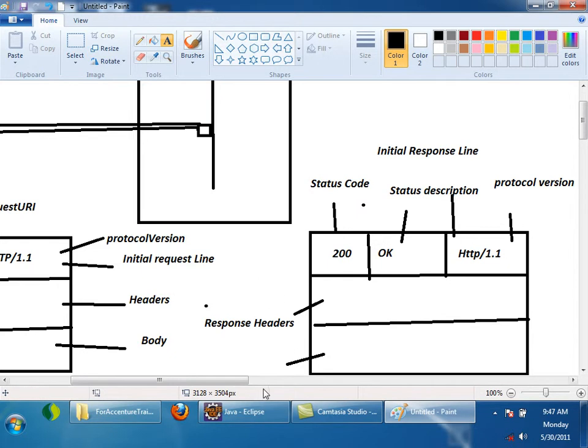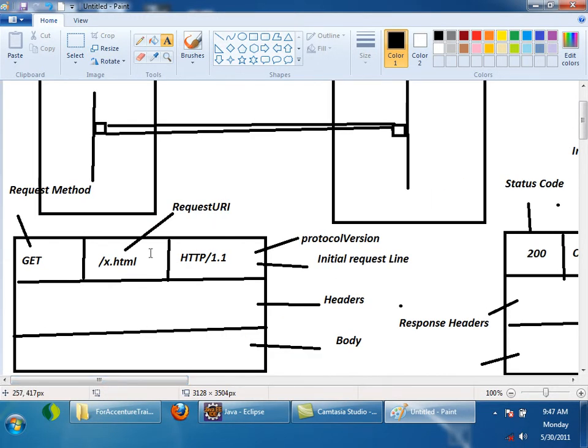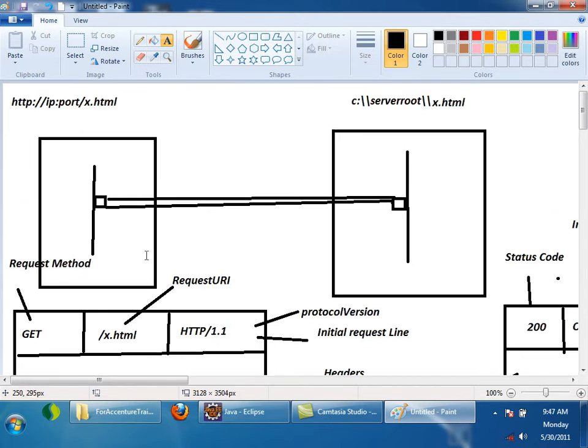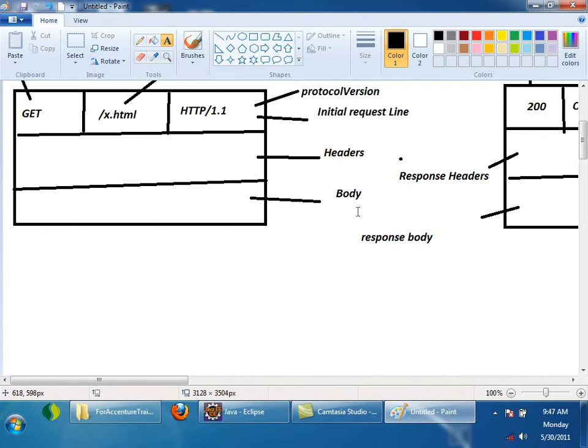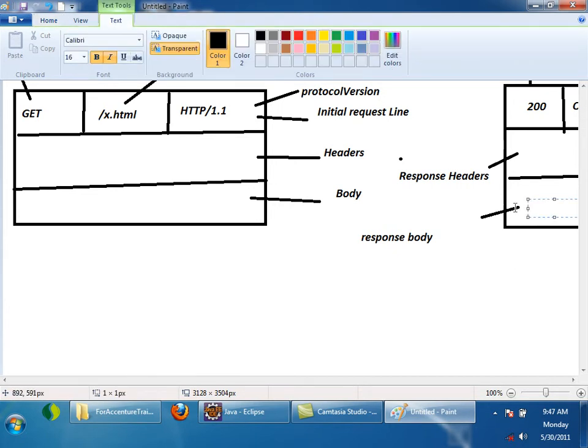See, now once a client gave such a request, server understood that, oh, I have to send x.html as response. So what the server will do is it will try to find, is there any such file? Slash means what? Root directory. The root directory for our server is c:server root. It will search for x.html in the root directory. If it finds it, it will read the file and send the contents of that file as part of response body. Here the third part is what? Response body. The contents of the file will be sent as response body.